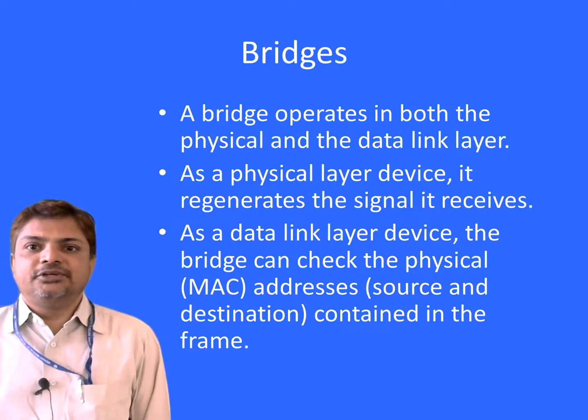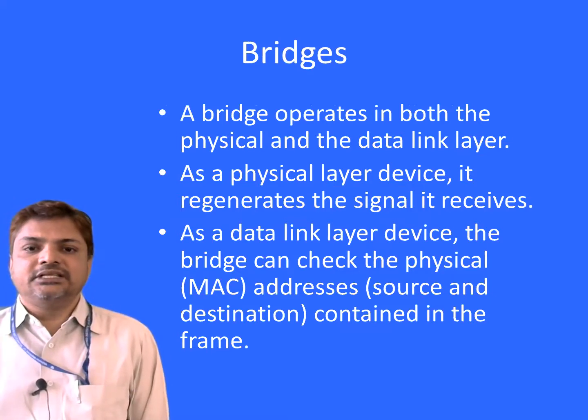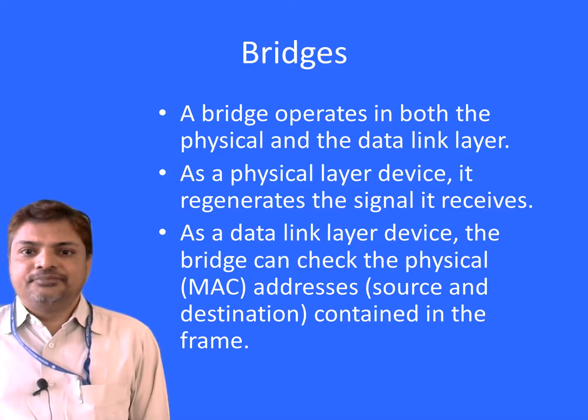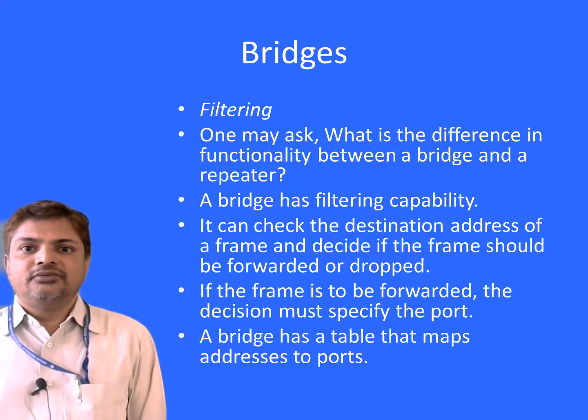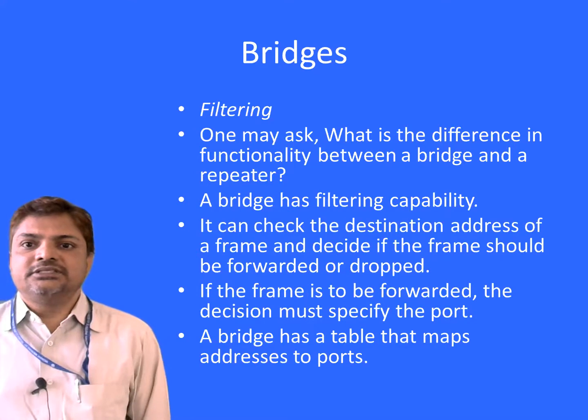A bridge operates in both the physical and the data link layer. As a physical layer device, it regenerates the signal it receives. As a data link layer device, the bridge can check the physical address contained in the frame. Filtering: one may ask, what is the difference in functionality between a bridge and a repeater?